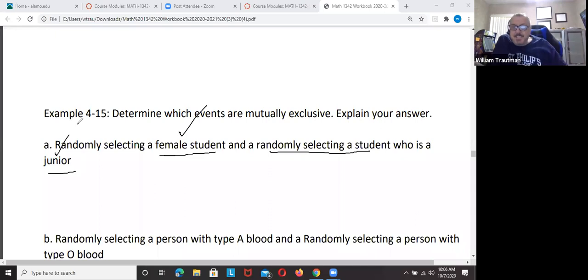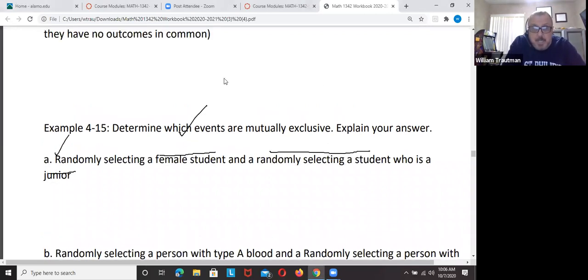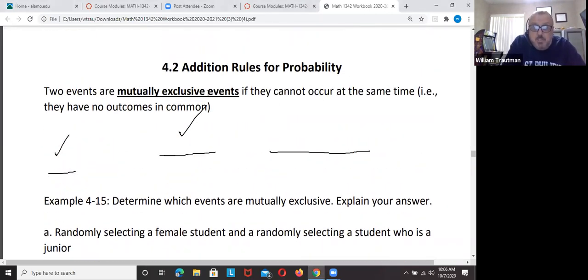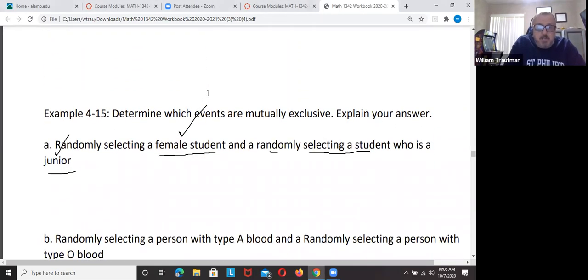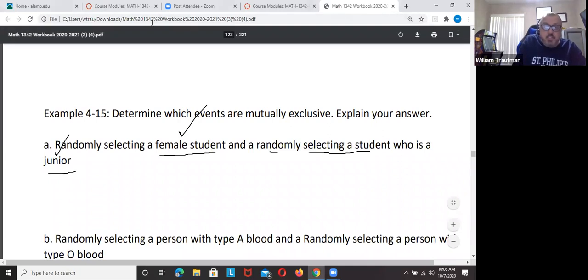And the answer is yes. Junior is the third year of college. You can be female and a junior in college. So, yes, they can happen at the same time. Mutually exclusive means they cannot happen at the same time. Once again, back up here, mutually exclusive, they cannot happen at the same time. Well, if you're female, you can be a junior.